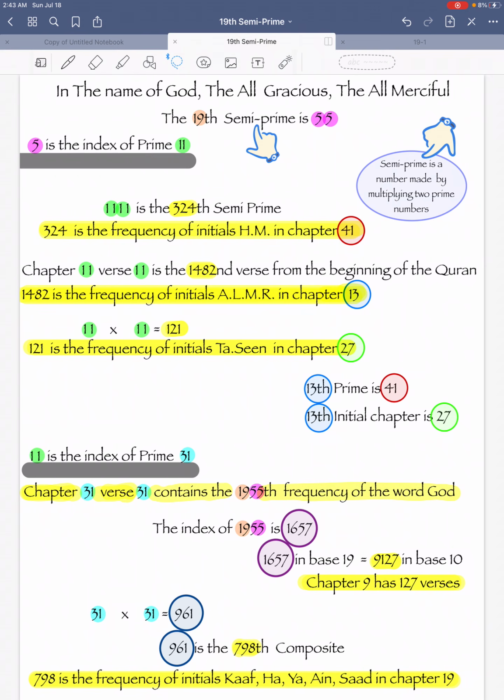This mathematical information was shared by Dr. Fazili during a Friday prayer.